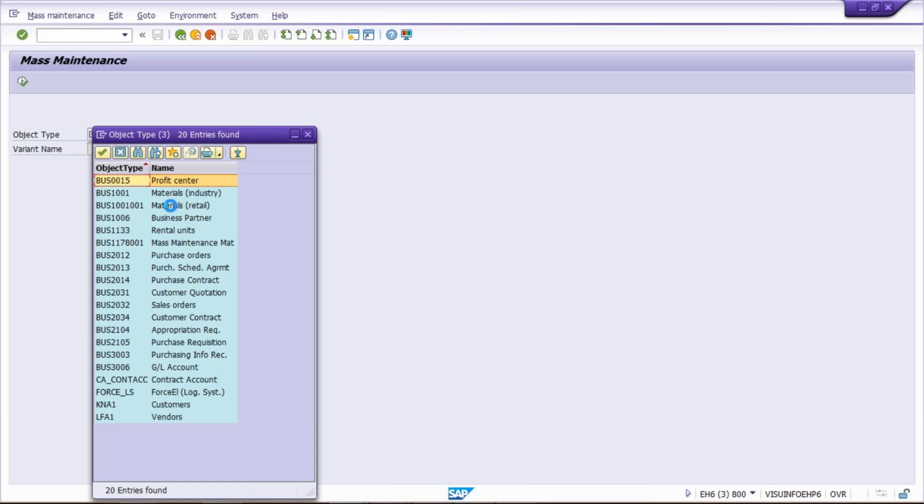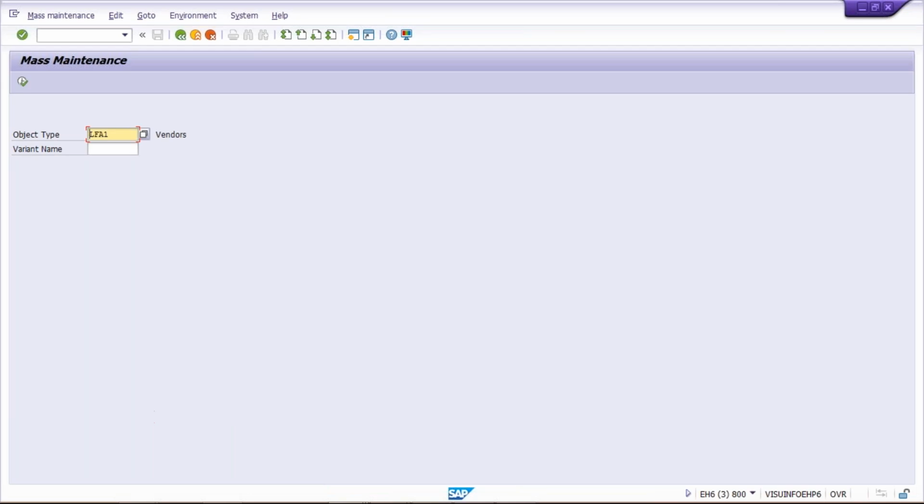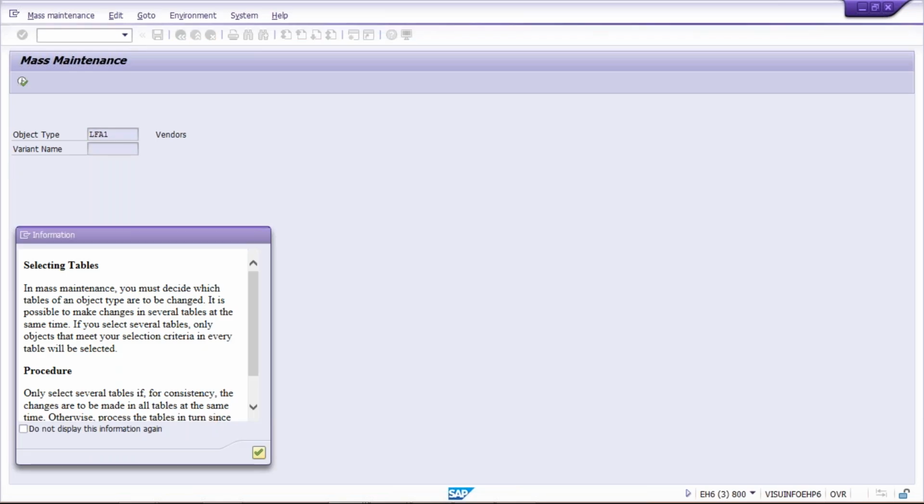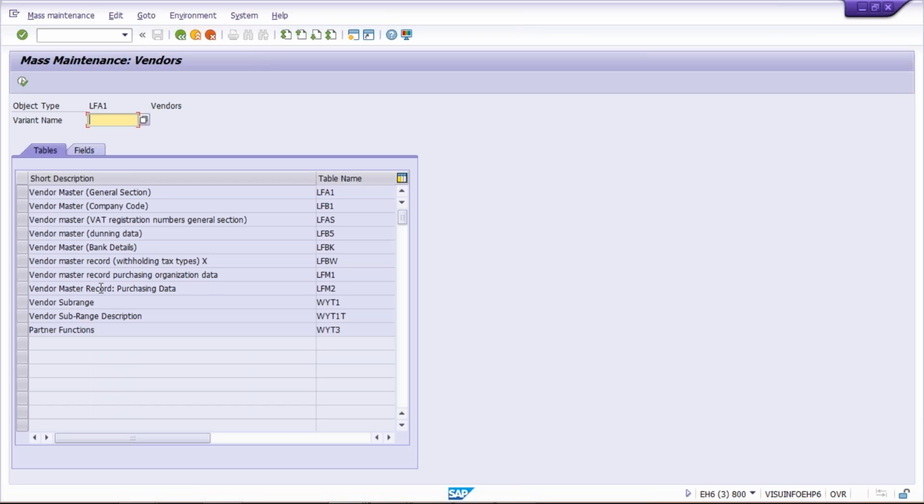Several here. Profit center is there, material is there, right? Likewise, we are having sales order, purchase requisitions, GL account, customer, vendors. So here we are going to select vendor, and then you can execute. Right? So this is how we are going to press enter. After that, you have to press enter.